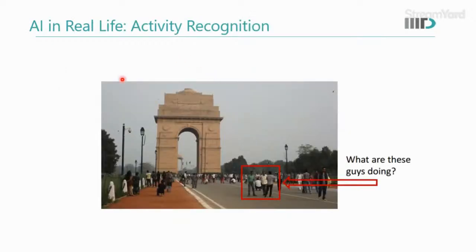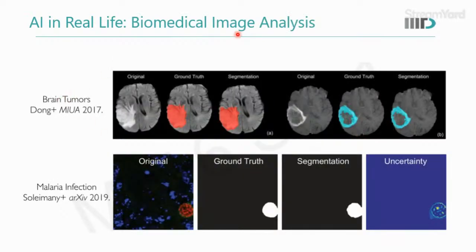Okay, so another example, let's say there is an image and the law enforcement actually wants to understand what these guys are doing. Can we create a system which automatically says that there is something anomalous happening in the public space? If we can detect it automatically, then the law enforcement can check it. Another example is in the biomedical image analysis, where identification of the tumors or the cell infections can be automated using machine learning. Both of these are using image segmentation approach to identifying tumors and the abnormal cell structures.